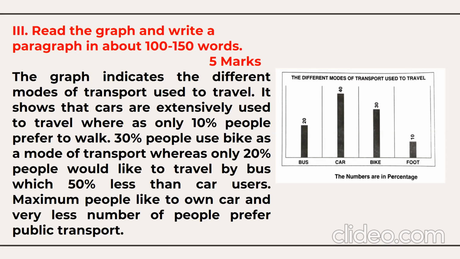Bike riders are more; if we compare with the bus, 30% of youngsters use the bike, and only 20% prefer public transport. This is how you need to analyze. Just write 5 to 6 sentences, and this is for 5 marks. I have done a video on data interpretation also. See the link in the description box.